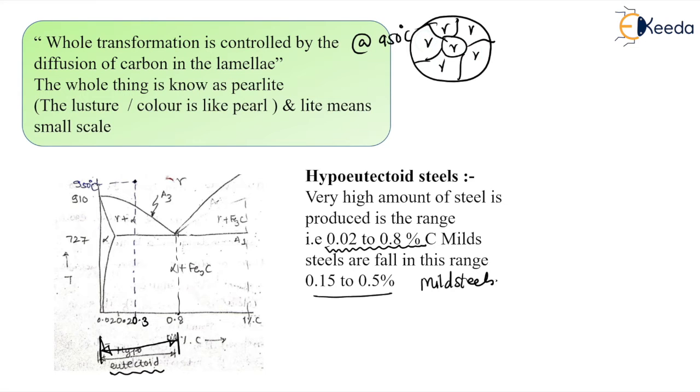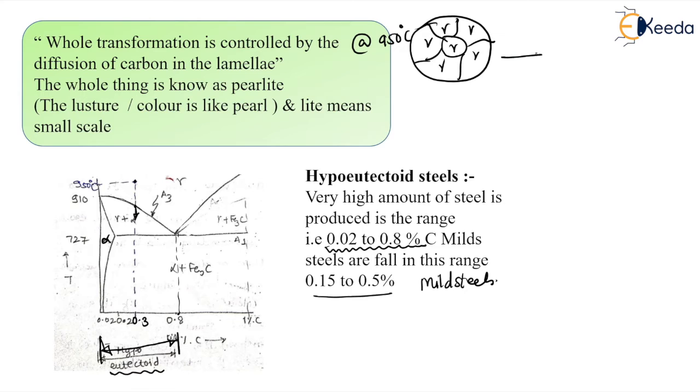Now, as soon as I come below the A3 line, which is near the alpha rich region, some gamma will get transformed to alpha at the grain boundaries.